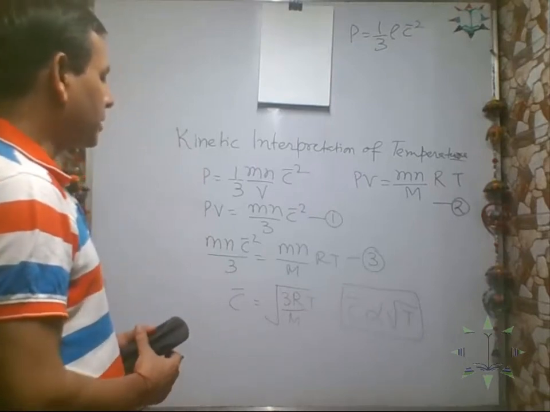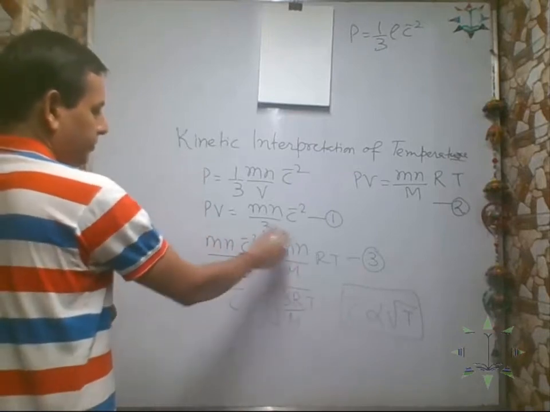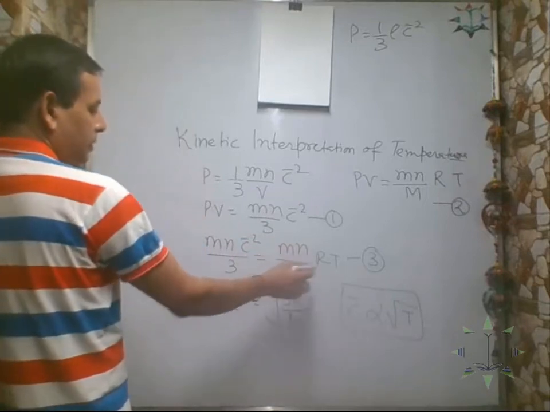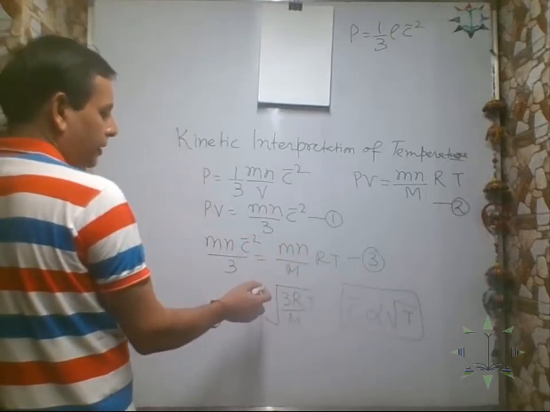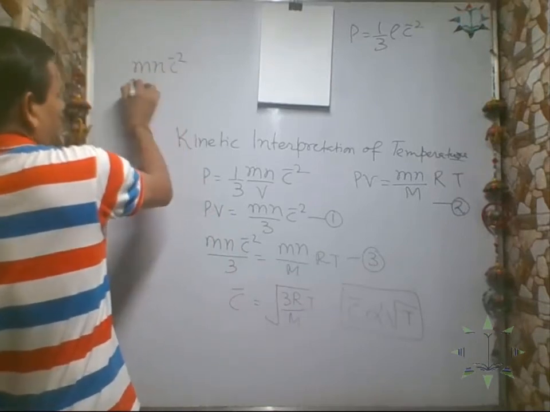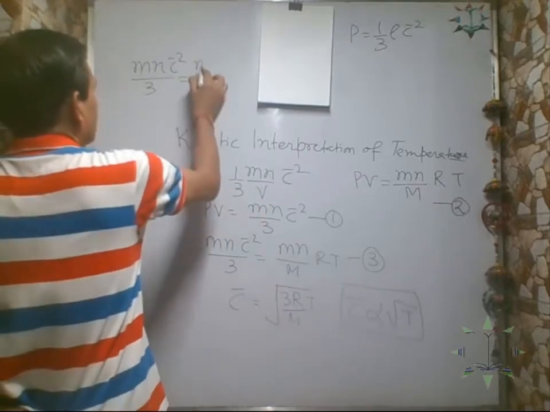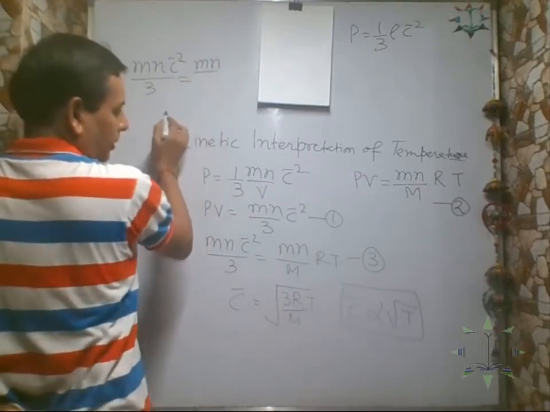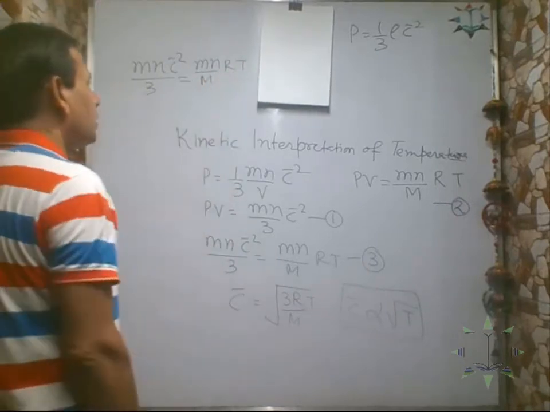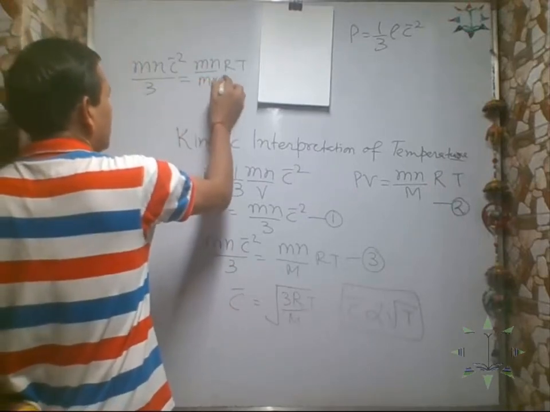Now we can derive the mean kinetic energy of the molecule. From this equation, Mn C bar square by 3 equals Mn by M into RT, where m is the mass of each molecule, n is the number of molecules, and M is the molecular weight. Now the molecular weight of the gas is nothing but the mass of each molecule into Avogadro's number.